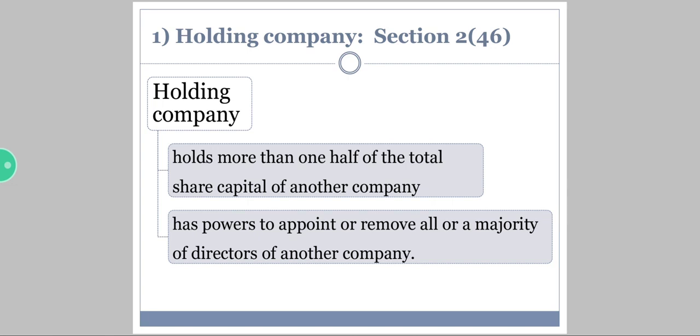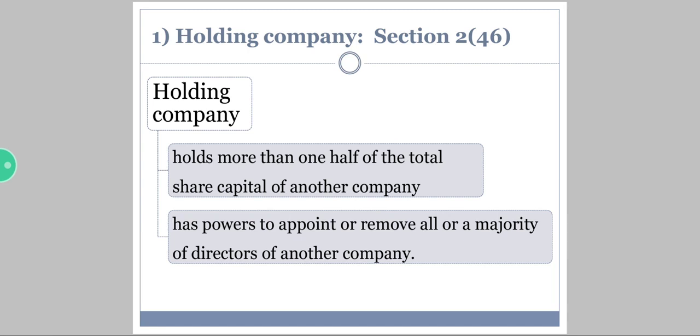A holding company holds more than 1/2 of the total share capital of another company. If I say A company is a holding company for company B, that means company A has more than 1/2 of the total share capital of company B.